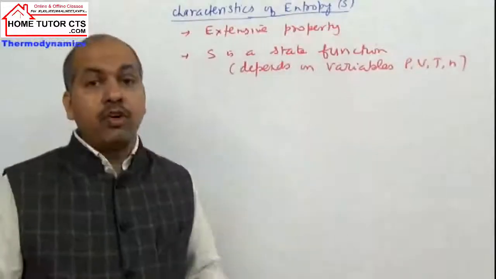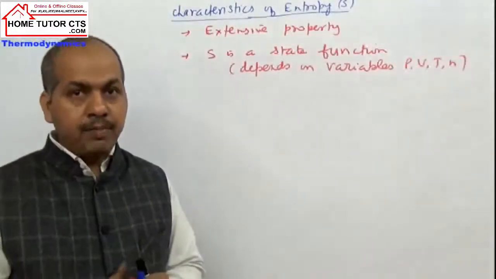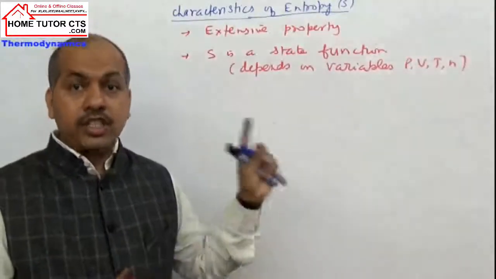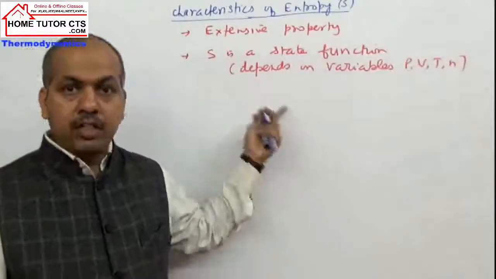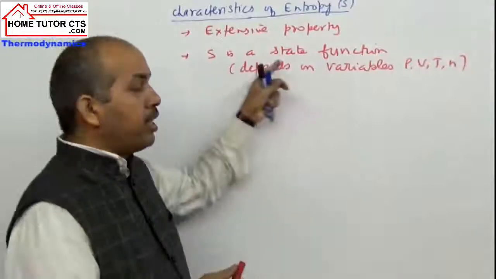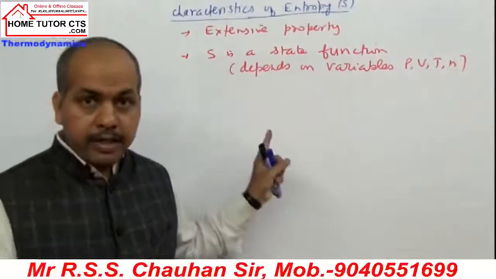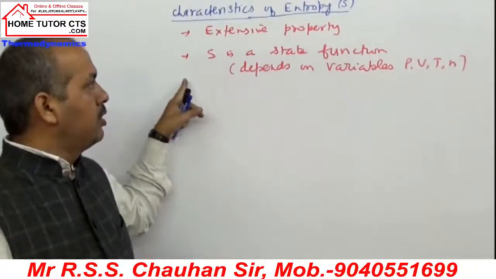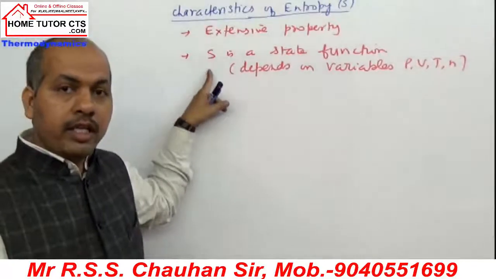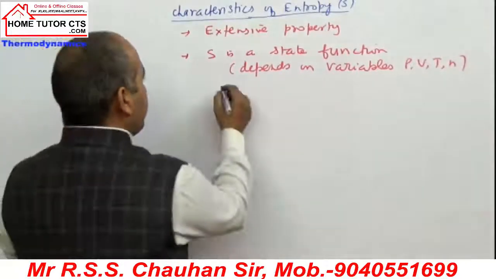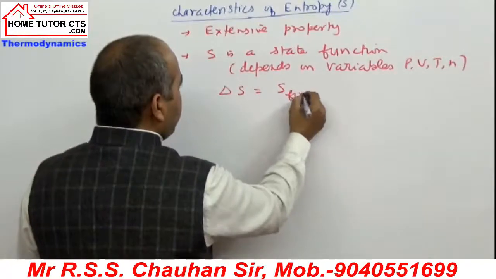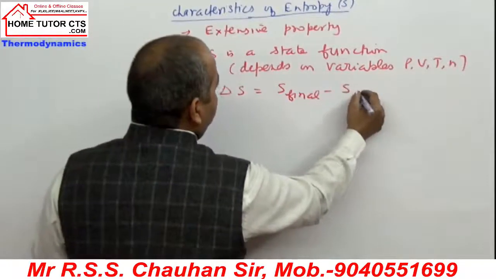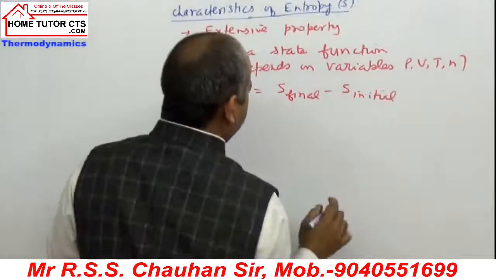Then you can take pressure, volume, temperature will be state variables. If they will change, the state will change, and when the state will change, the property will change. So being a state function, it is path independent, but depending only on the initial state and final state. Meaning delta S I can change is entropy final minus entropy initial.